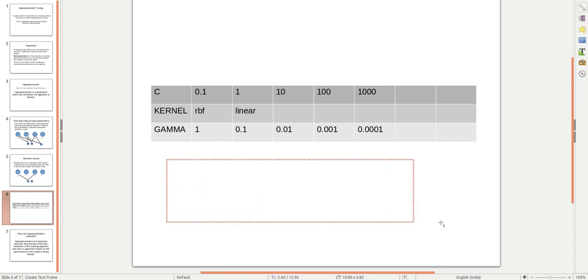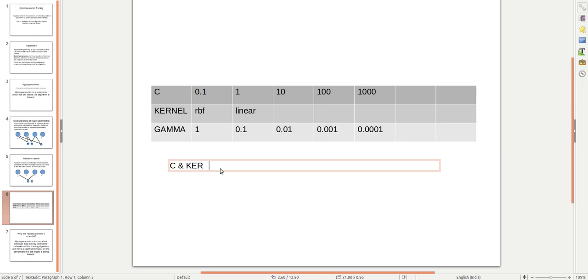It will take C and kernel first, and after that it will make the combination with C and gamma. Similarly, it will make combinations like 0.1 and 1, 0.1, 0.01. Similarly with C and kernel, 0.1 RBF, 0.1 linear, and search for the best fit, right?